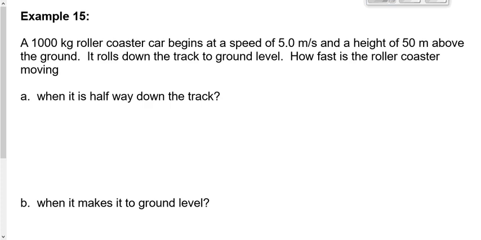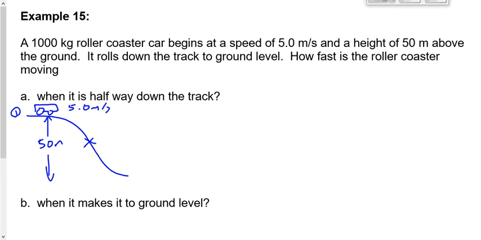Here's your example, number 15. It says a 1,000-kilogram roller coaster begins at a speed of 5 meters per second at a height of 50 meters above the ground. It rolls down the track to ground level. How fast is the roller coaster moving when it's halfway down? So here's my diagram. This is step 1, right? Here's my car up here. It's moving at a speed of 5 meters per second, and it's at a height of 50 meters. We want to find the speed when it's halfway down.